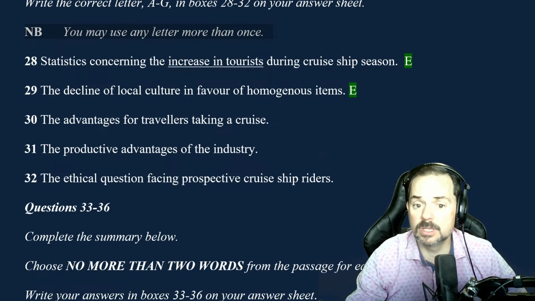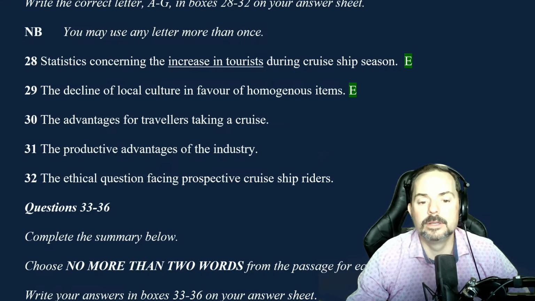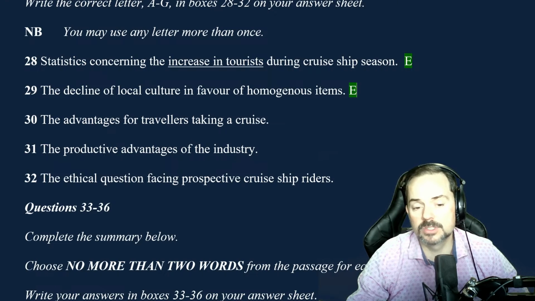And sometimes you can even have it right after one after the next. So E and E. It's not to make you confused. The goal is to see who is actually reading and who is just trying to skim and scan or use tricks and not read.